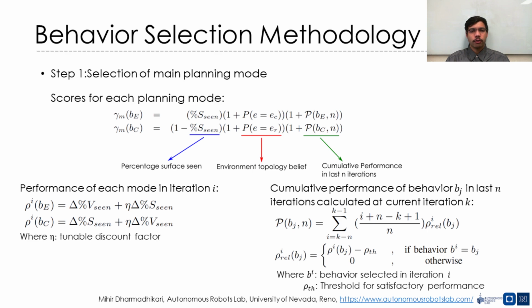The cumulative performance over n planning iterations is calculated as the weighted sum of the performances in each iteration after subtracting a threshold value from them. The formulation of the performance term can be seen in the equations on the bottom right. The behavior having the higher score is selected and the corresponding path is calculated.